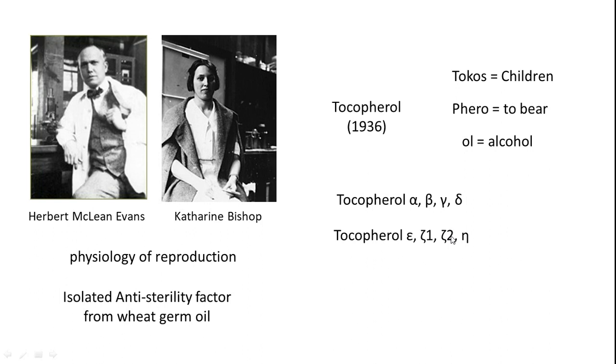As many as 8 different tocopherols were obtained. The first tocopherol was isolated from wheat germ oil, and in the same way, in oils obtained from other seeds, you can find one or another kind of tocopherol, like alpha, beta, gamma, delta and others. They are strongly antioxidant, and amongst all tocopherols, delta tocopherol has the highest antioxidant potential.